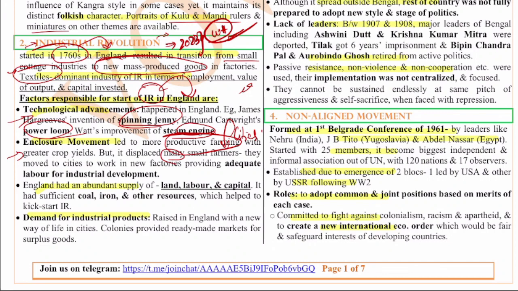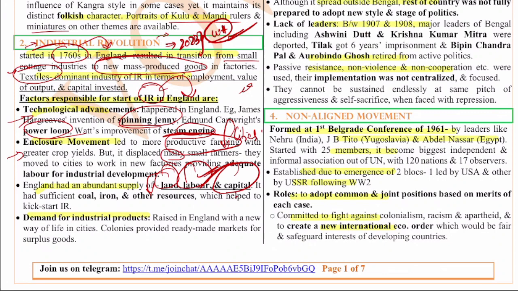Next is the availability of land, labor, capital, and so on. During that time the banks also developed because of the colonies and various other reasons, so well-developed banks were there who were willing to lend. This led to the availability of capital. This capital was invested in the industries and in research. Also, as we just discussed, labor was available in excess, and land was also available.